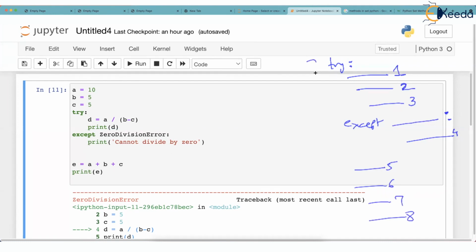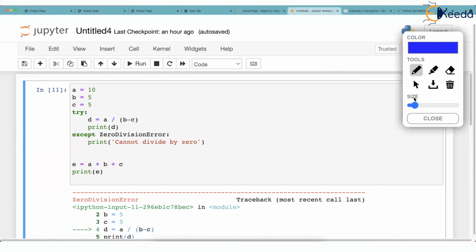Now just imagine this try begins. And there is no problem with line 1. Line 1 runs perfectly. Python interpreter doesn't have any problem with this line. But line 2 cannot run. So you know what Python will do? It will create an object, that is exception. Remember, exception is an object. It will create that object, throw it. And this except block that we have written with colon here is perfectly a block which will catch that object and run this code. And after running this code, it will say as if nothing has happened and it will run the remaining program.